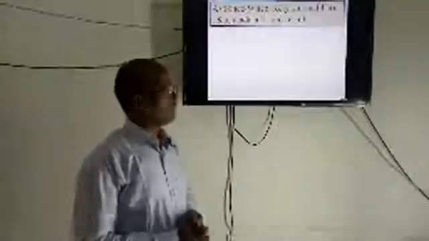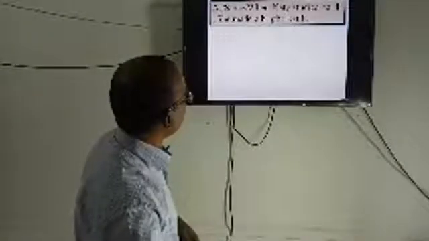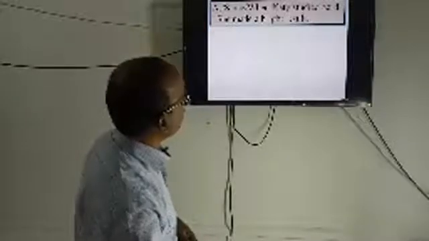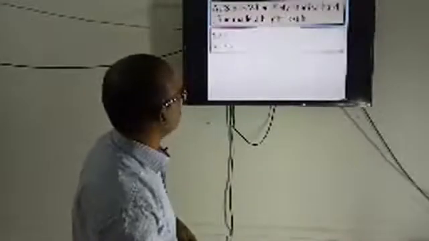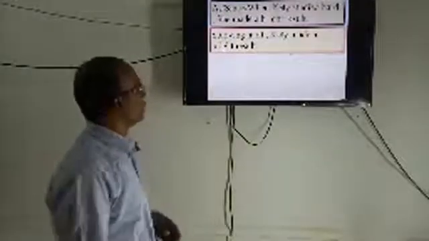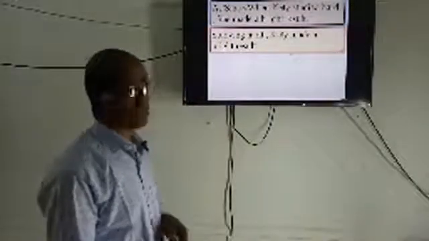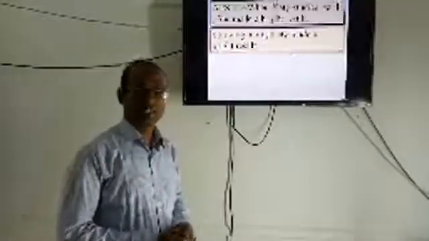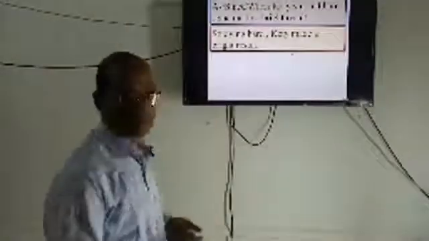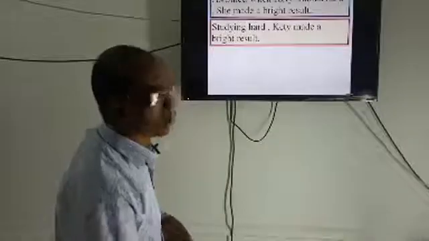We know if there is a reason clause and the subjects are the same, then we can turn it into a simple one by making the verb of the subordinate clause into a non-finite verb. Look at the example: Studying hard, Katie made a bright result. So a simple sentence means there will be just a subject and a finite verb. Here made is the finite verb and studying is the non-finite verb.